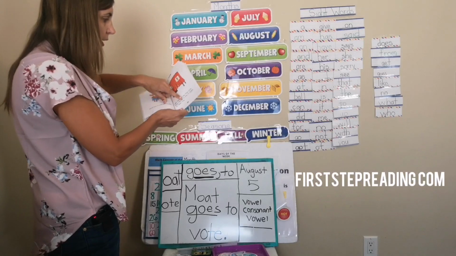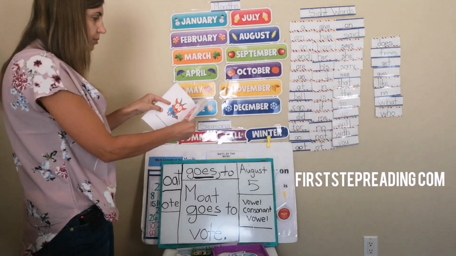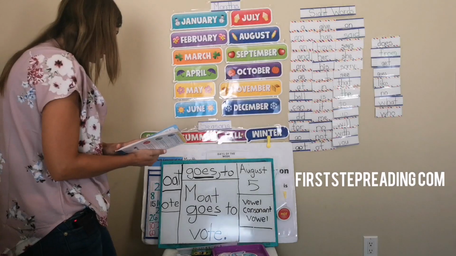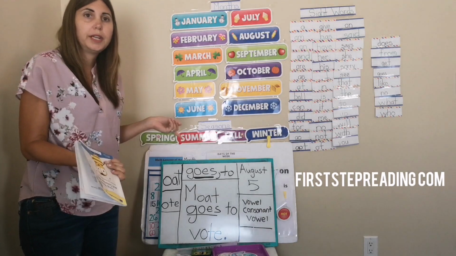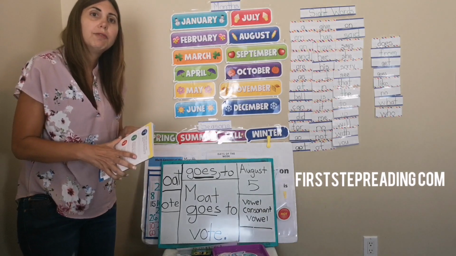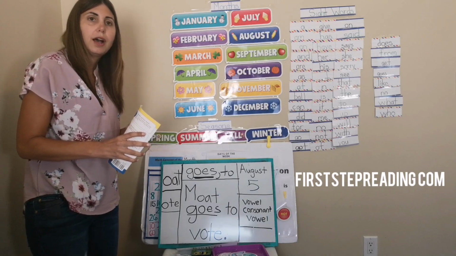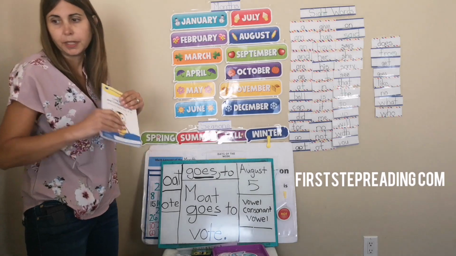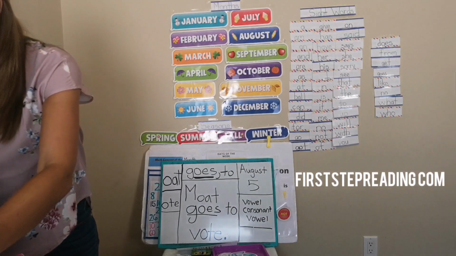Okay, so here are your sight words. Practice reading this story with your parent or adult. If you need help with sounding out vowel, consonant, vowel, then do the long vowel O, vowel, consonant, vowel video. Okay? So let's read our sentence. Let me get a color.